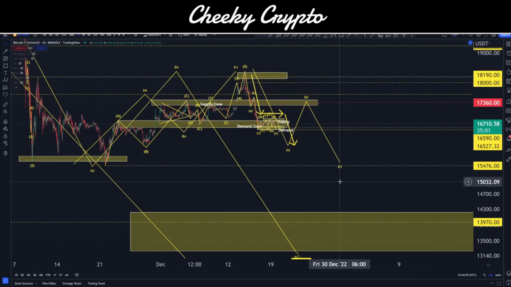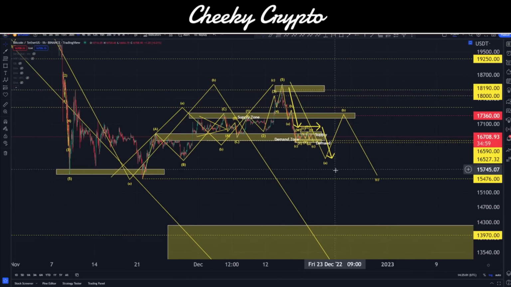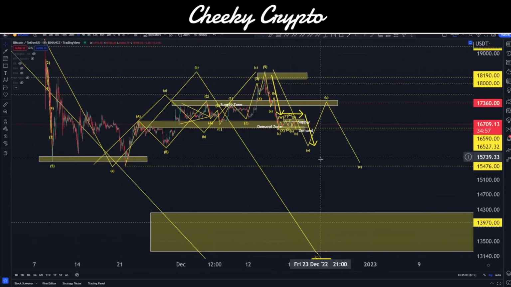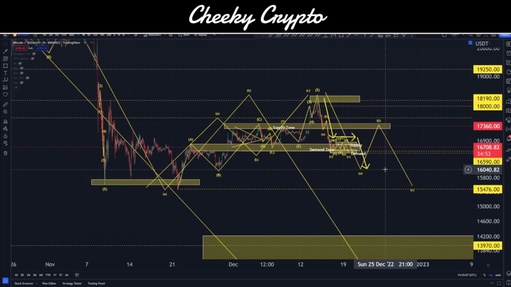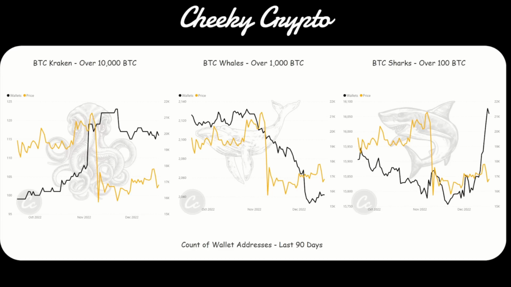Essentially, our structures are here. Everything seems to be following along quite nicely. The sentiment is that the price has to move down lower. At the moment, big players are not buying. If we have a look at the whales, we can see that the whales are coming out of their positions. Sharks, I think, have made a bit of an error here. We'll see how that plays out.